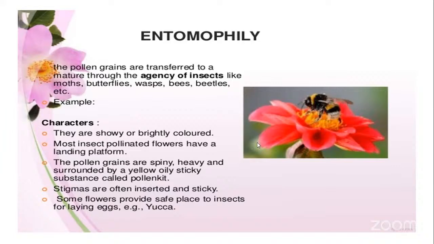or to the mouth parts. Next, another characteristic feature here is that the stigma are often inserted and sticky, and some flowers provide a safe place to the insects for laying eggs. So the flowers also have the characteristic feature of providing a space like a pollen sac or disc-like structures where the insects can lay the eggs very safely within the flower. So these are some of the characteristic features developed by the plant to ensure the entomophilous type of cross-pollination.